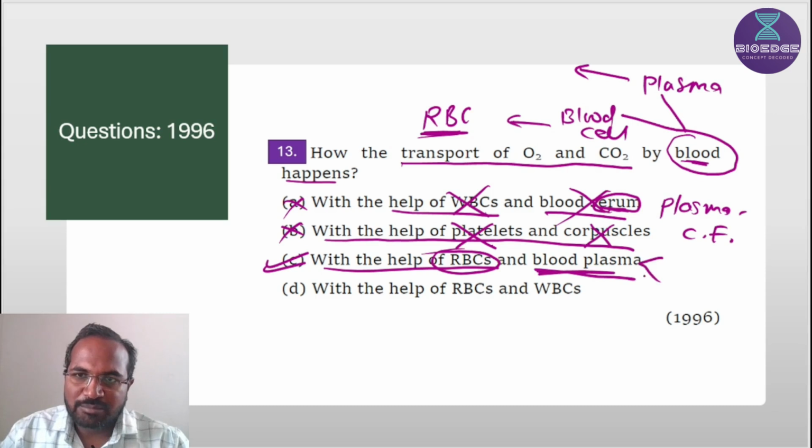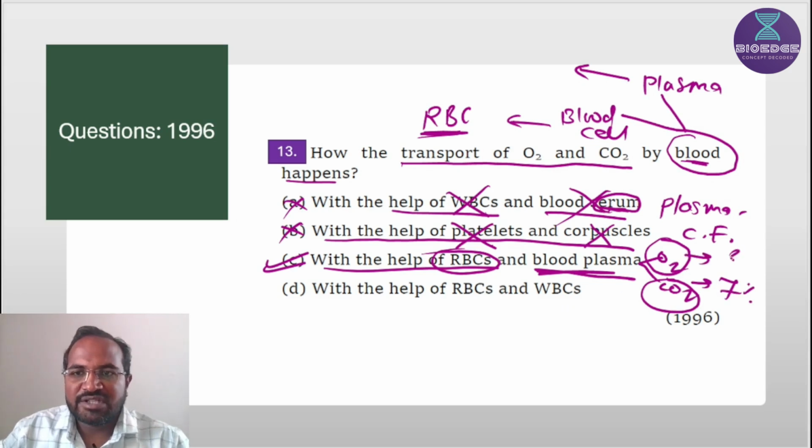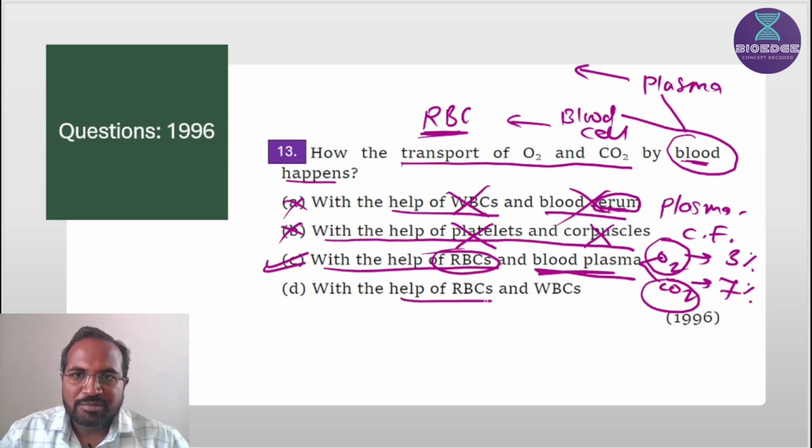Blood plasma carries both oxygen as well as CO2, because the dissolution capacity of carbon dioxide compared to oxygen is 20 to 25 times more. That's why 7% carbon dioxide is transported in plasma, and only 3% oxygen is transported in blood plasma. So next is with the help of RBC and WBC.